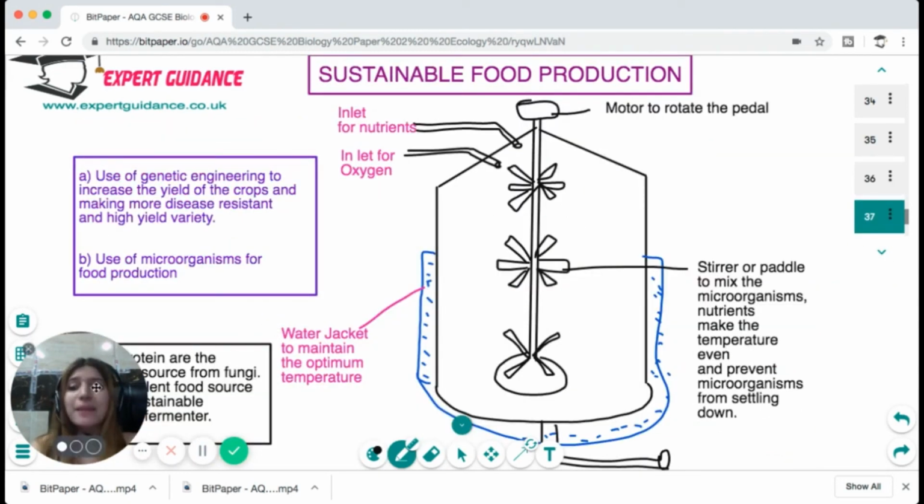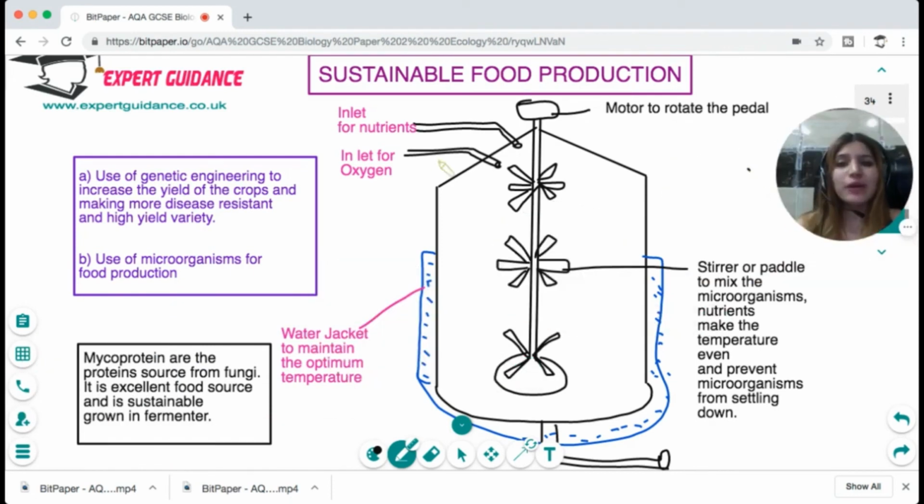Or the best alternative that we have now is using microorganisms for food production. For example, mycoprotein is a protein-rich source from the fungi. So fungi reduce the dependency on the plants and the animals and conserve the biodiversity. And microorganisms are very easy to grow. We can grow them by fermentation.